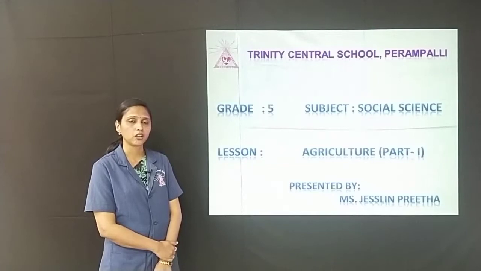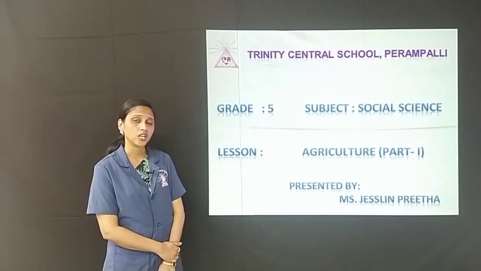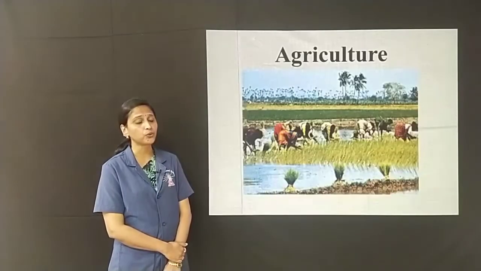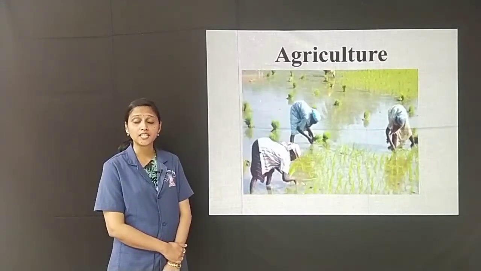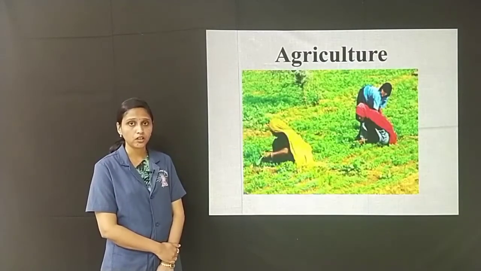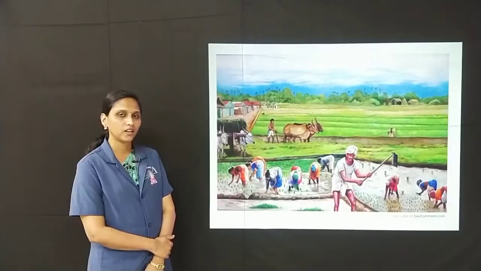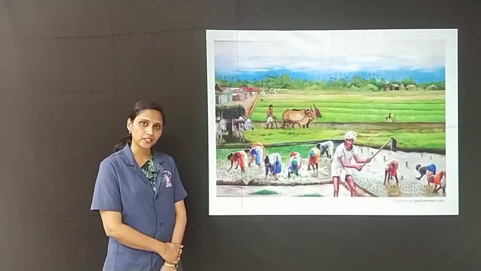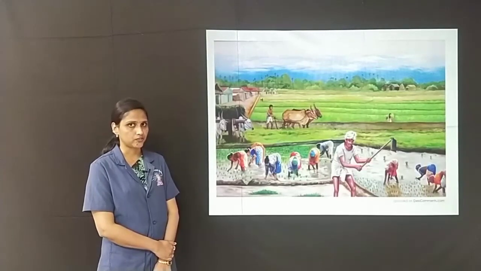What is he doing? He is doing his occupation. What is his occupation? His occupation is agriculture. So, in today's class, let us learn about agriculture. As we all know, agriculture is the main occupation of the people living in rural India. The climatic condition of India is suitable for agricultural production. Hence, India is one of the leading producers of agricultural products such as grains, pulses, fruits and vegetables, groundnuts, etc.